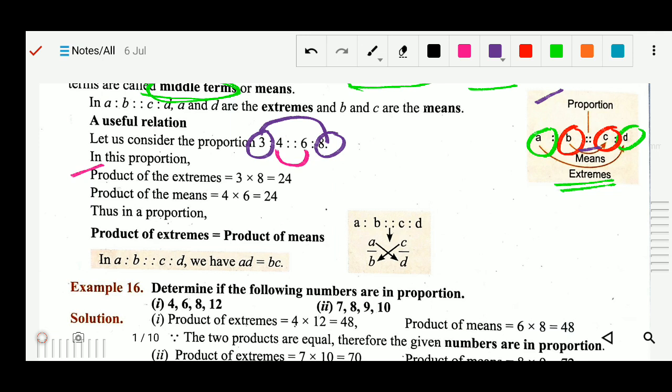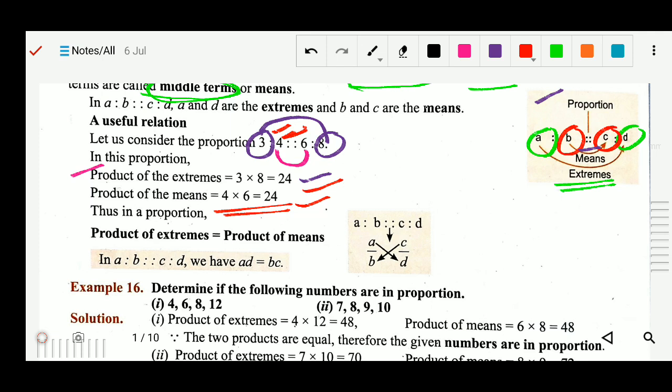So 3 into 8 is 24. Secondly, 4 and 6, when you multiply 4 and 6, you will get again 24. So in both cases they are equal, here 24 and here also 24. It means they are in proportion.